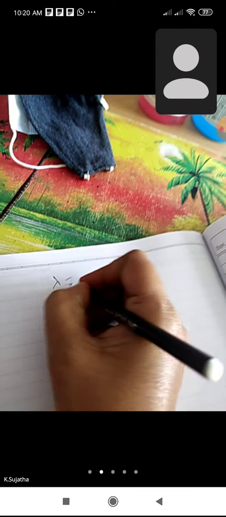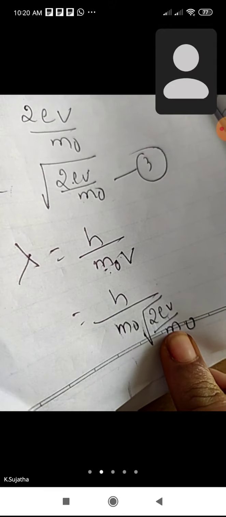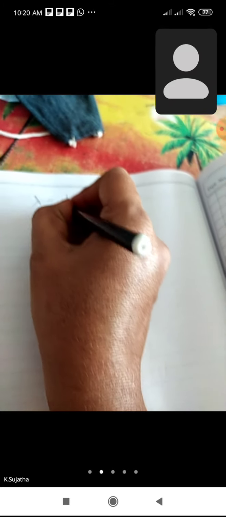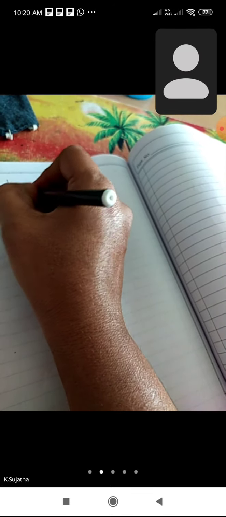Then again we write that lambda is equal to h by m naught under root of 2 e v by m naught.